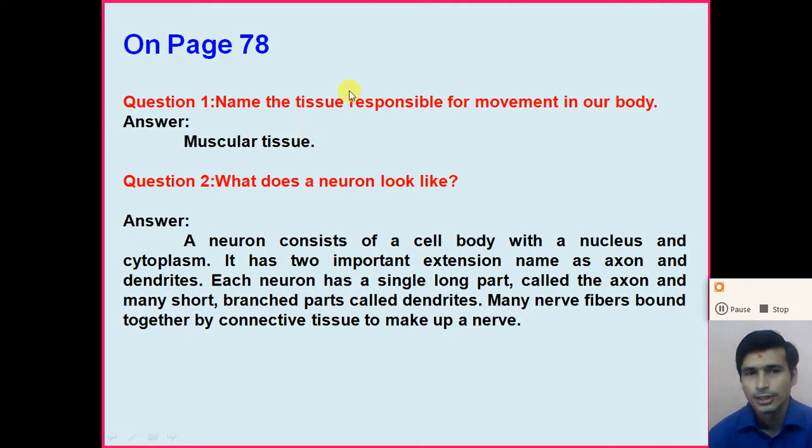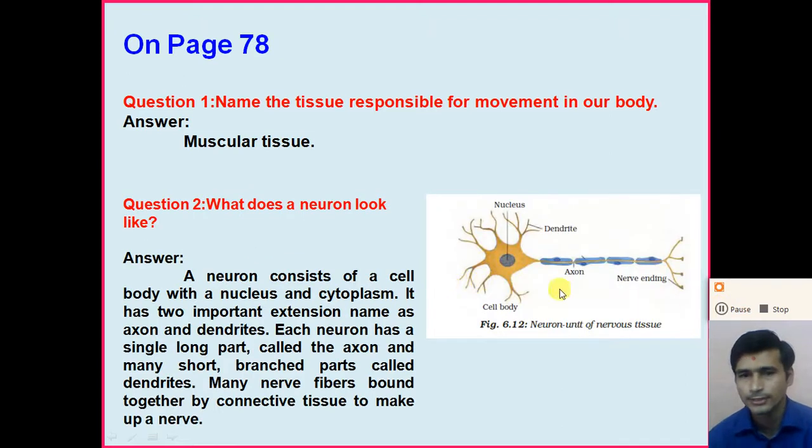Next, what does a neuron look like? Draw the structure of the neuron. Look at this structure of the neuron, the nervous tissue. The cell body is there, the nucleus, dendrites, axon, and nerve ending. So dear student, this is the answer to the question: draw the structure of the neuron.